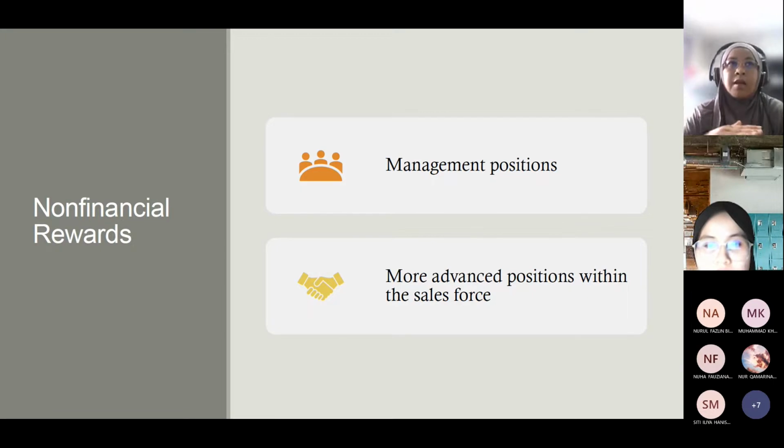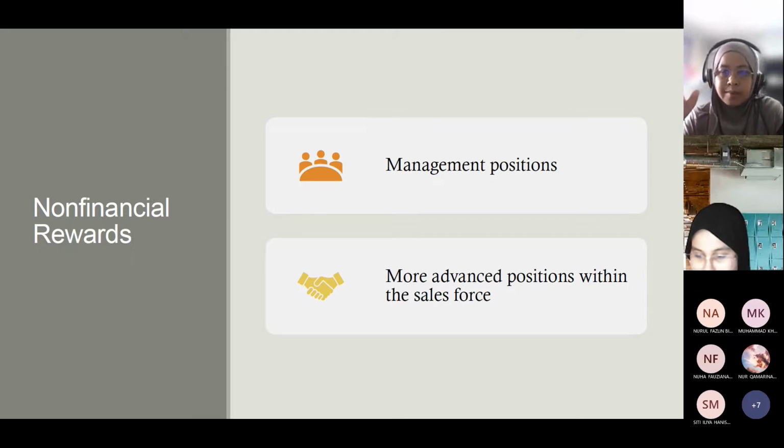It can also be a more advanced position within the sales force, meaning in the sales workforce. In my company last time, we had a sales marketing director, then two managers, marketing manager and sales manager, for two departments. Down there we had account manager, the most senior executive, then senior executive, executive, and telemarketing, telesales.